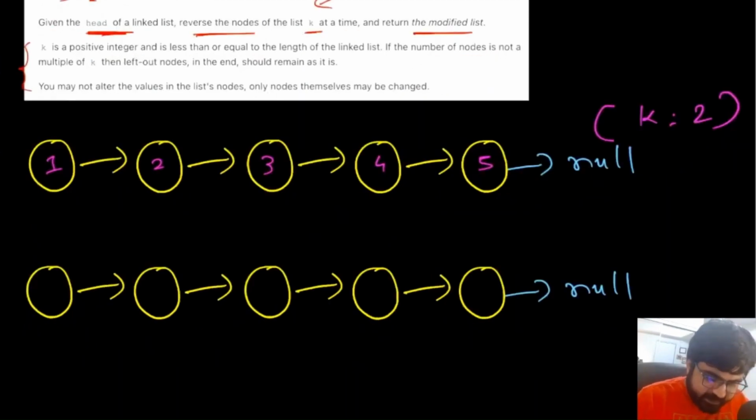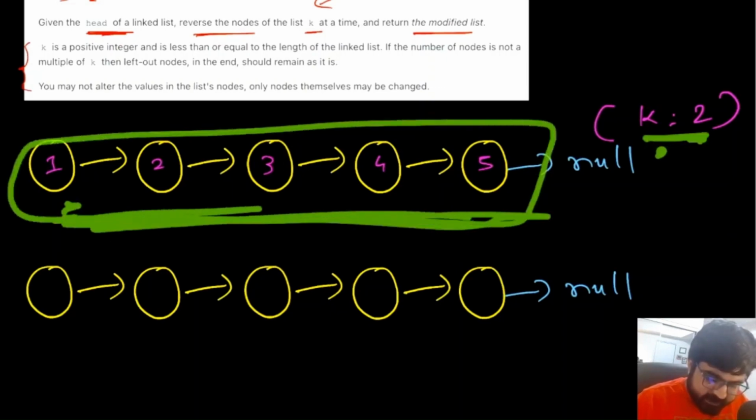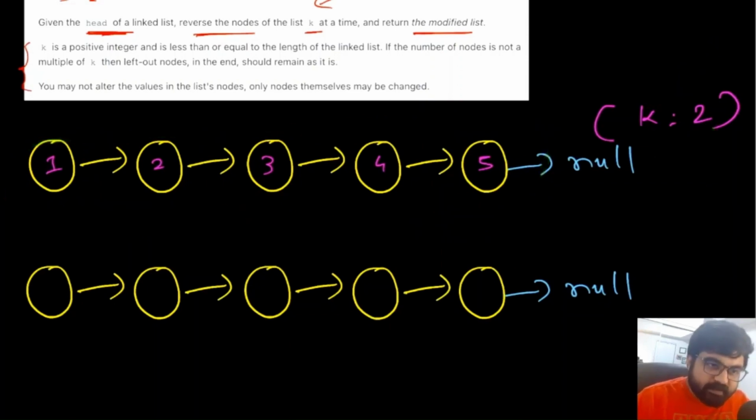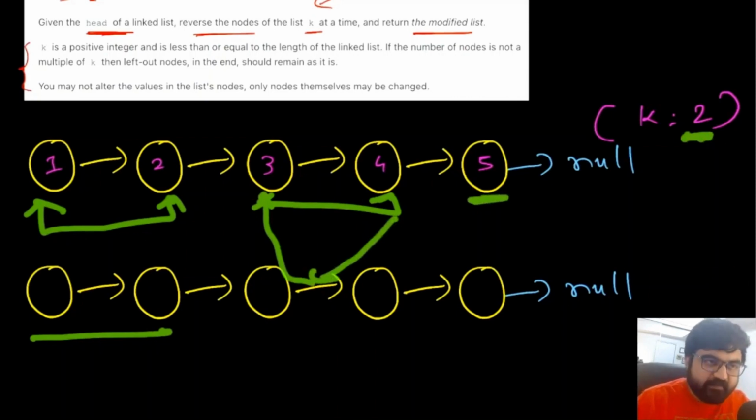Let's try to understand this with an example. In this case, we are given a linked list and the value k is equal to 2. If we understand the problem statement, we need to reverse the nodes inside this given linked list k at a time. So in this case, we are going to reverse 2 nodes and then keep on repeating the same process. First we reverse these 2 nodes, whatever the answer is we will store over here. Then we will reverse these 2 nodes and again store that answer over here. And since this one is only one node and k is equal to 2, we are not going to change anything over here.